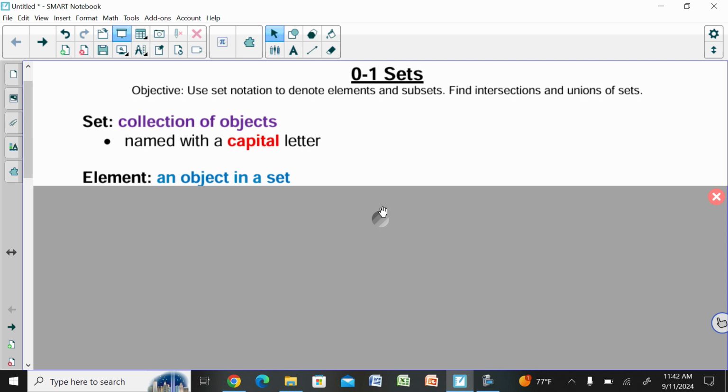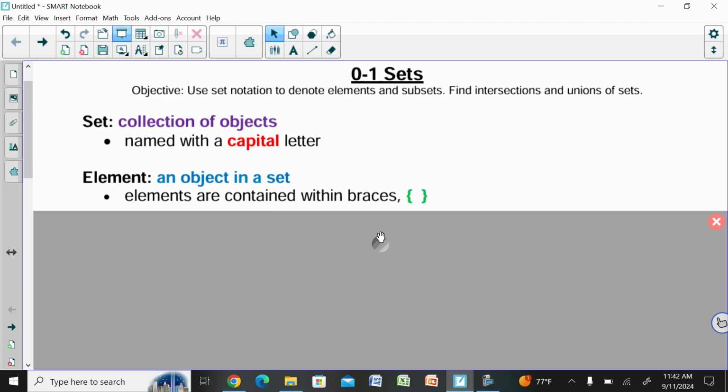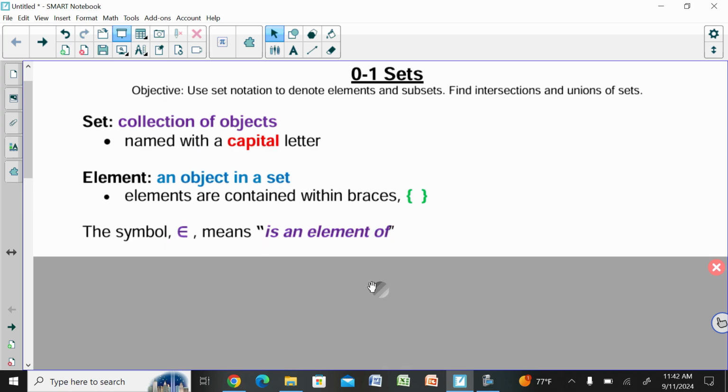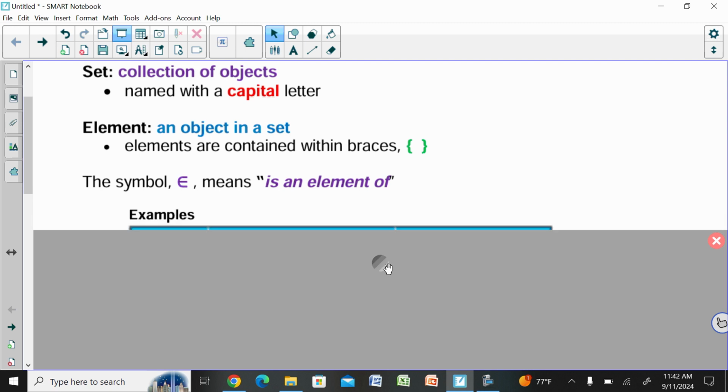Back to it. An element is an object in a set. We use these braces to label it, so the elements are contained within the braces. The symbol here, this E-type symbol with a curve, means "is an element of." That's how it reads when you see that symbol. So let's look at some examples of some sets.